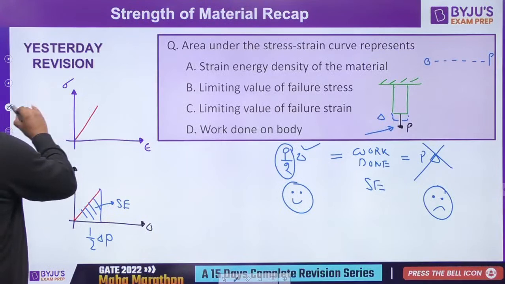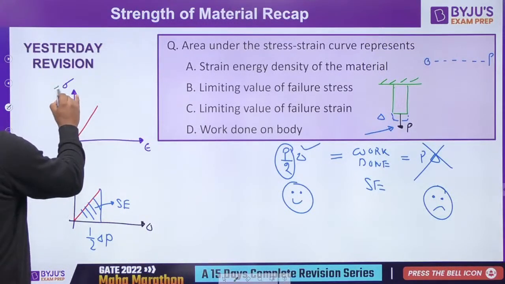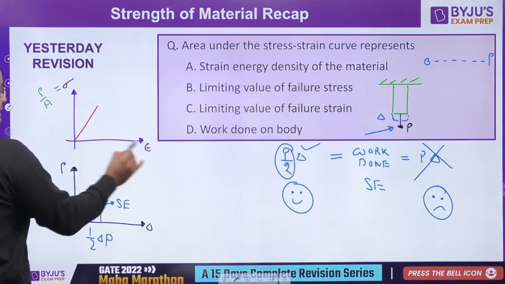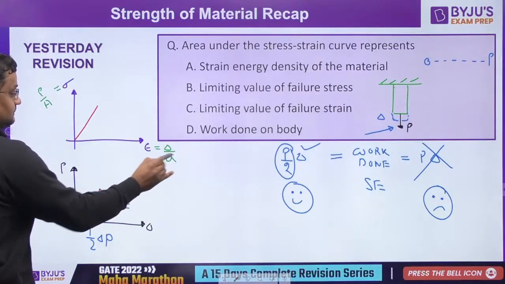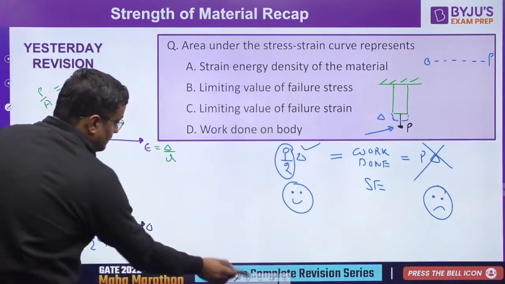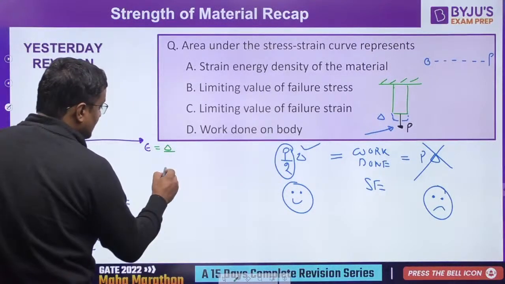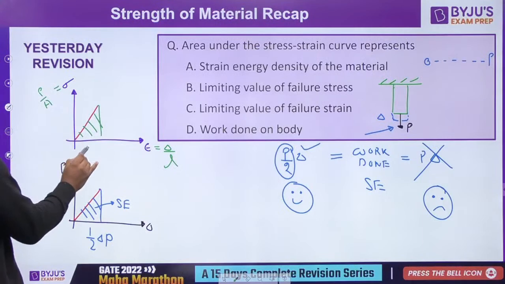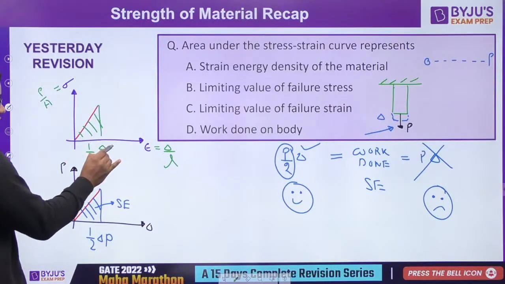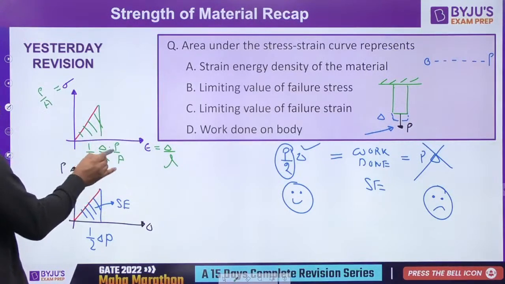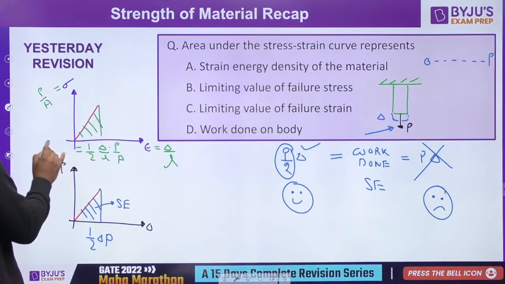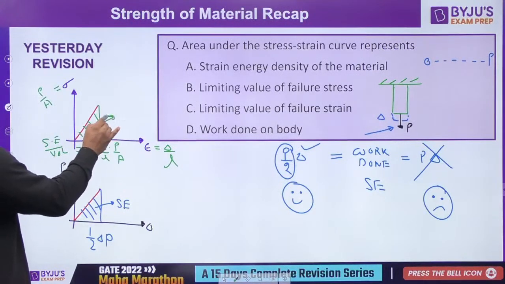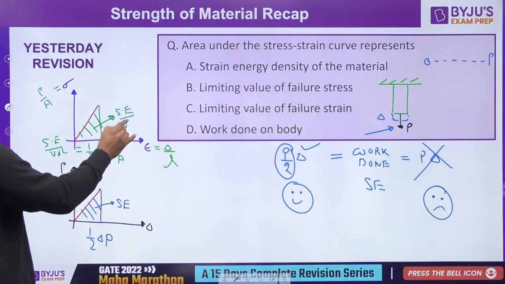Now what is sigma? Sigma is P by area. What is strain? Strain is delta by L. So here this area will again be half base into height. Base is delta by L and height is P by A. So it is half P delta. Half P delta is strain energy, and area into length is volume. So this is strain energy density, or strain energy per unit volume, guys.